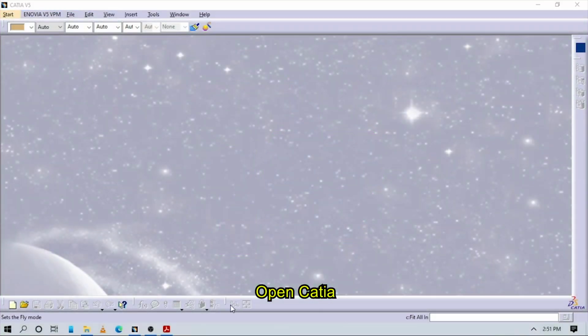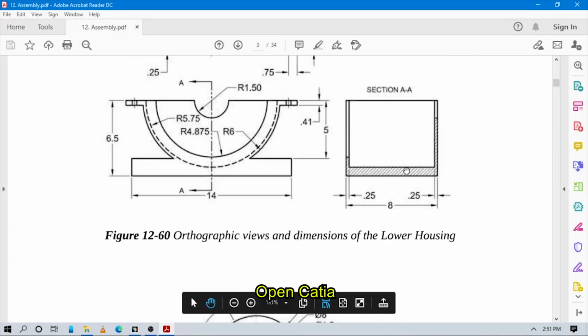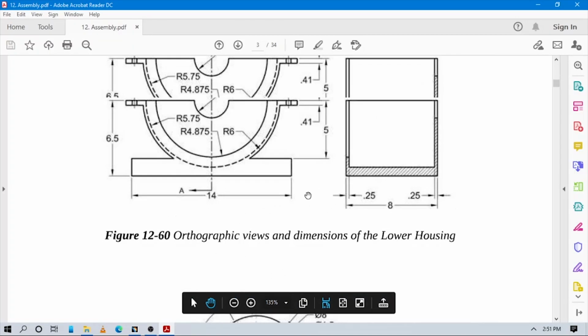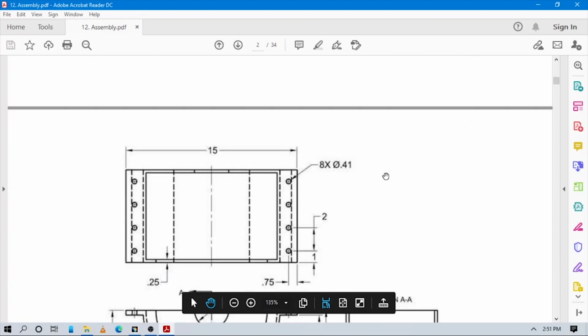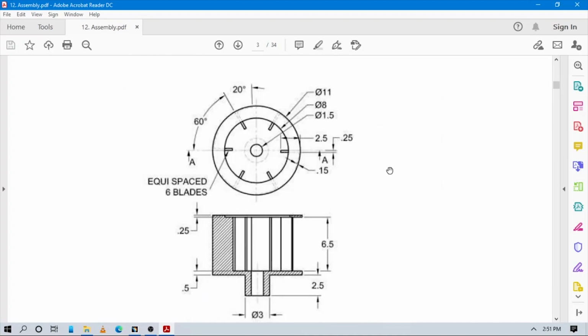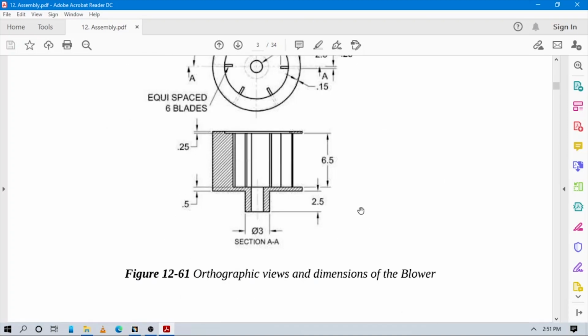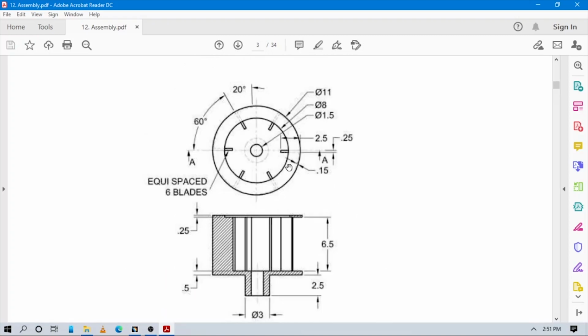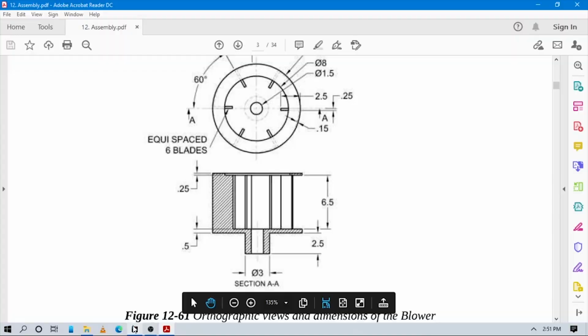So welcome guys again. Let's start to make the next part of this blower assembly. We have done this upper housing, and the second is called the lower housing, and let's start to make the next part, which is the blower. The name of this part is blower, and here you can see all of its views and dimensions. So let's start to make this part.